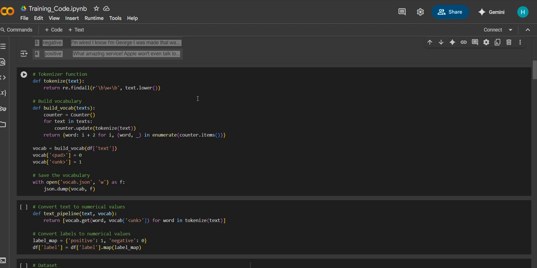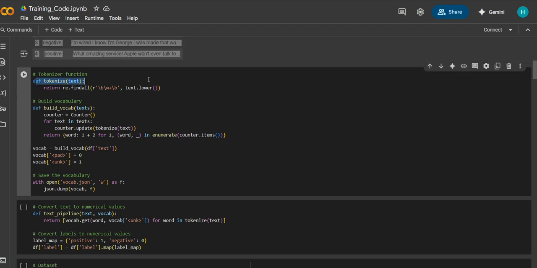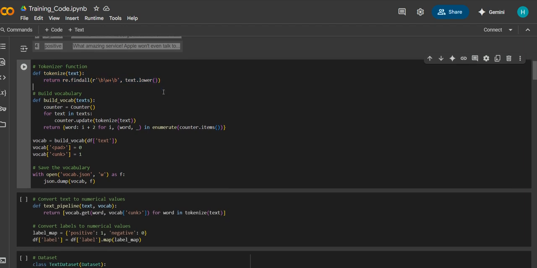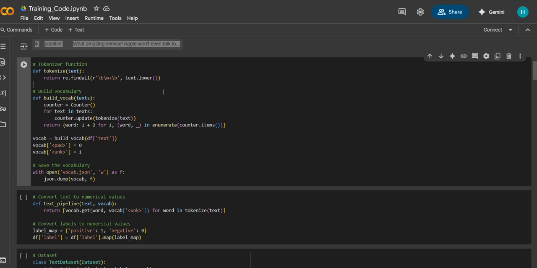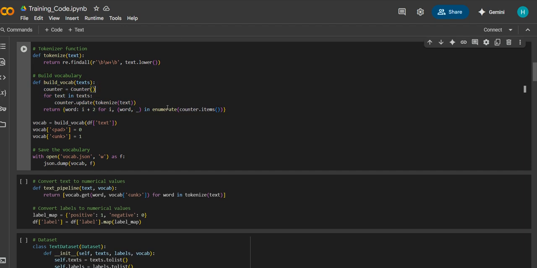After performing the pre-processing steps, we are using the tokenize function, which converts all the text to lower case. After that, we are using this build vocabulary function. This function takes a list of text and counts how often each word appears. It then creates a dictionary called vocabulary, where each unique word is assigned a number.